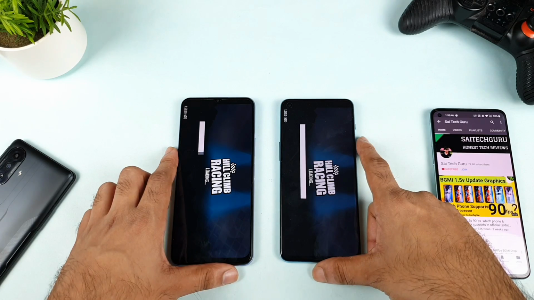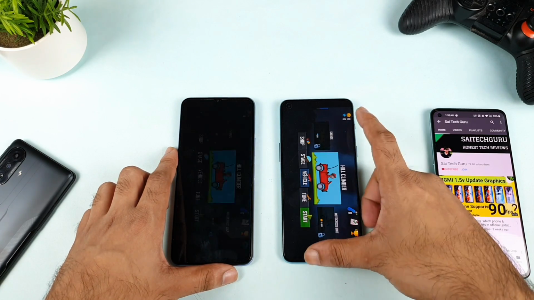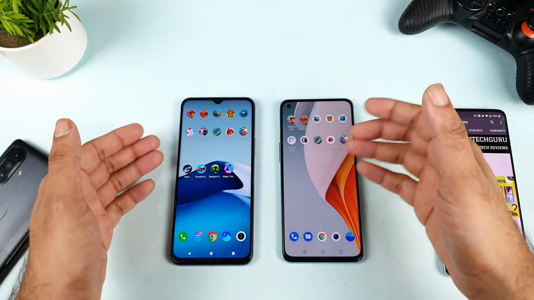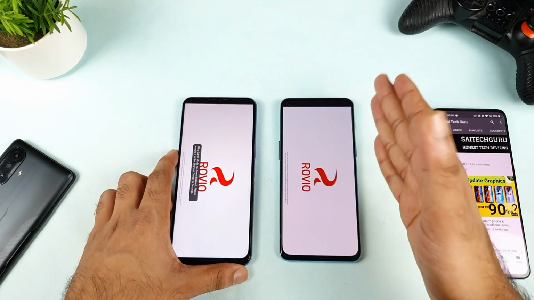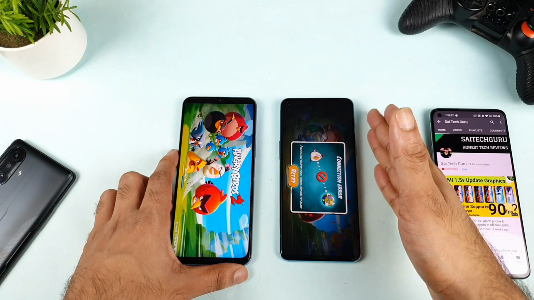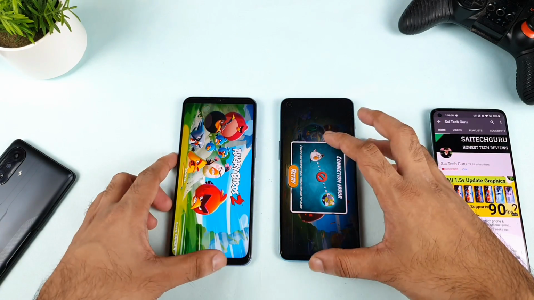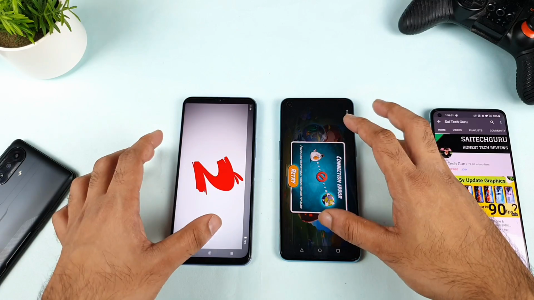Not bad. OnePlus Nord 2, yes. Only a few seconds difference between both phones, friends. Nothing huge, I would say, just a few seconds, but still this Dimensity 1200 is doing a great job. That's the one thing I can definitely say. I'll try to keep this in the background memory only.